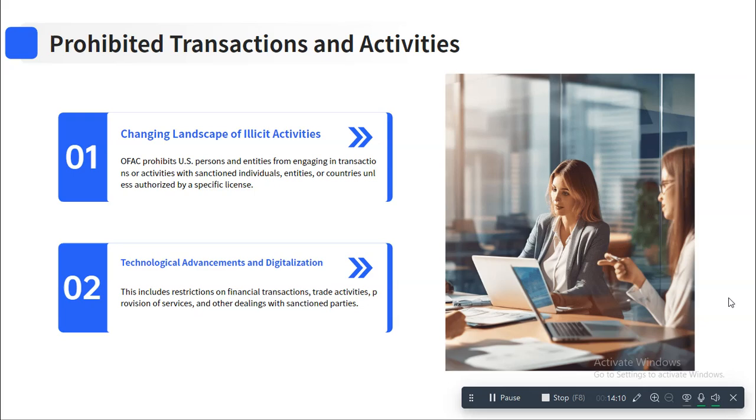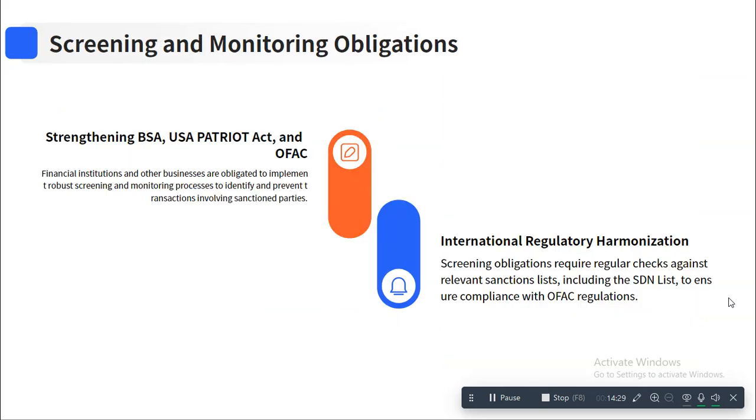Now let's see the compliance needed. The illicit activities, transactions and activities need to be monitored. Then new technologies and advancements should be incorporated as per the OFAC rules. Then screening and monitoring is required. Strength means this strengthens the BSA Patriot Act, and basically the OFAC lists can be updated. International regulatory harmony, that means information sharing should be easy within this.